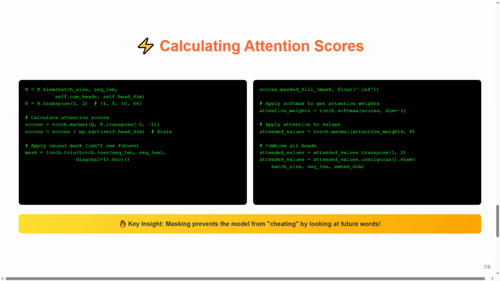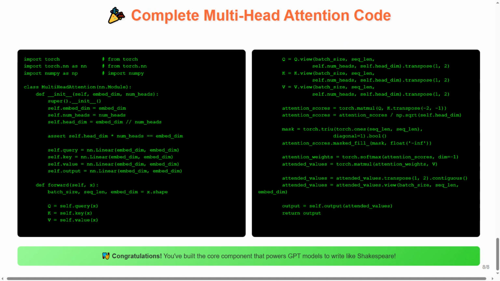Then we apply these weights to our values. attended_values = torch.matmul(attention_weights, V). Finally, we reshape everything back to combine all our attention heads. Key insight: masking prevents the model from cheating by looking at future words. Our AI brain is learning to focus properly.